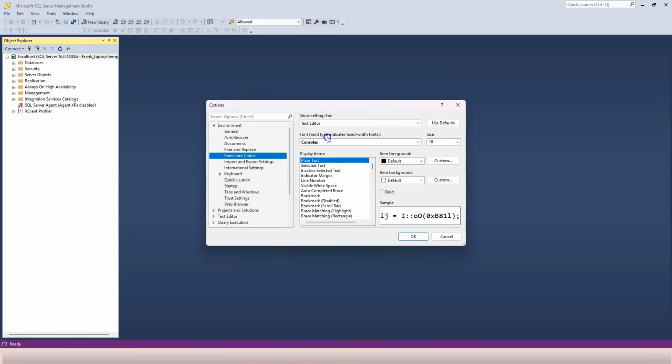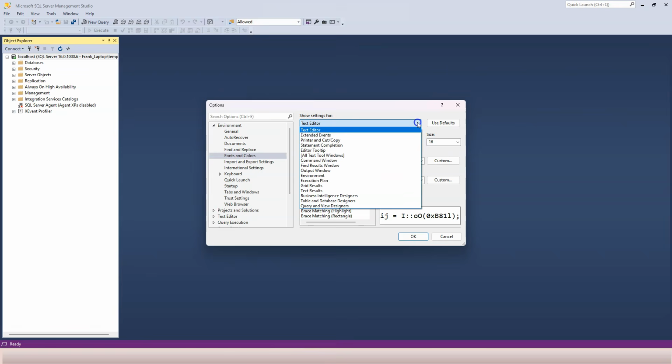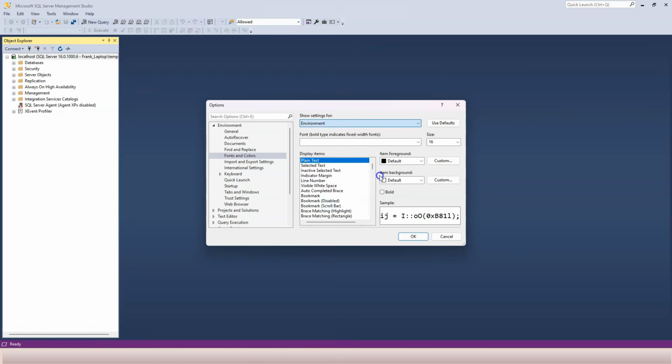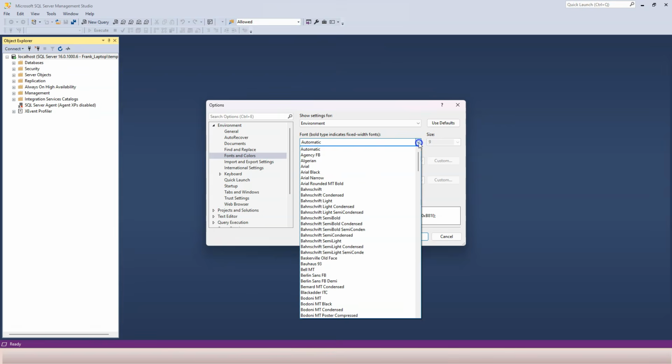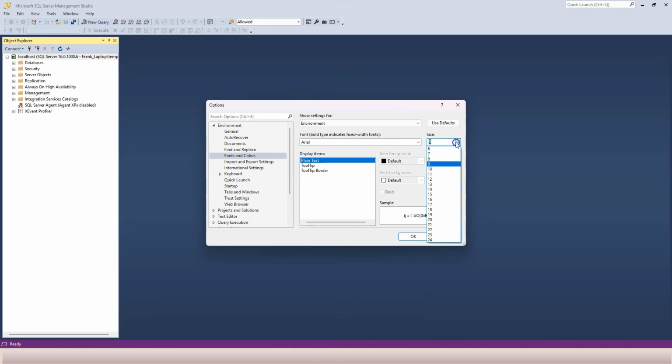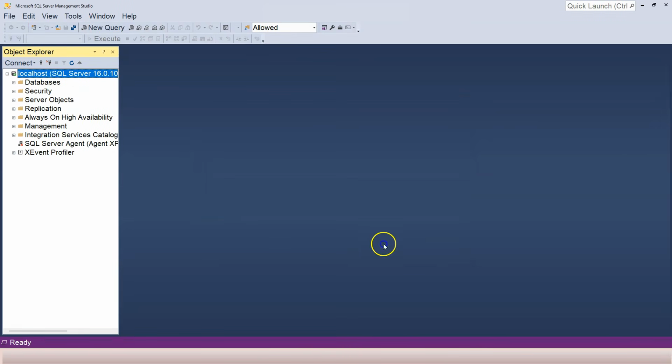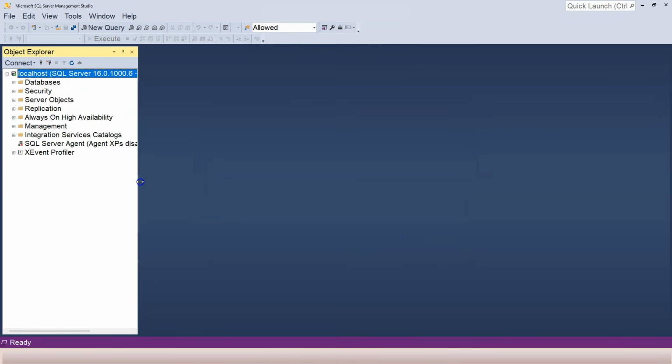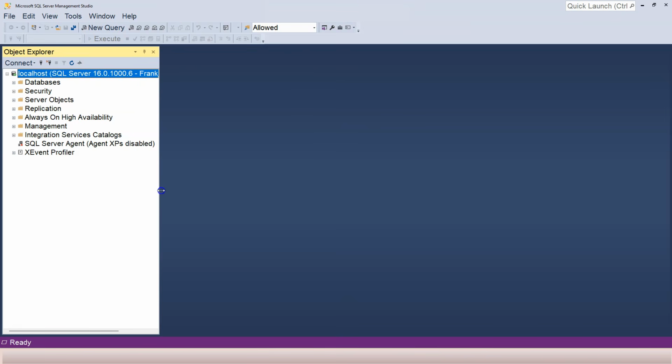Now, instead of choosing Text Editor, I'm going to choose Environment. You can see that automatically it's size 9. It's pretty small, so I'm going to choose a font and change it to 16 as well. Click on OK. This may look a little bit weird, but it's probably good for a presentation.